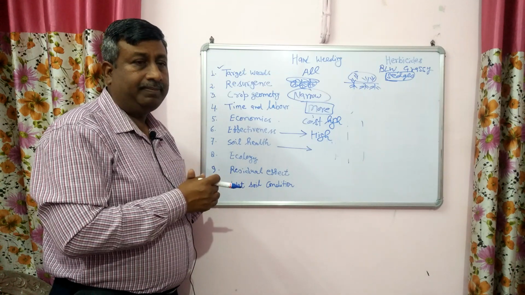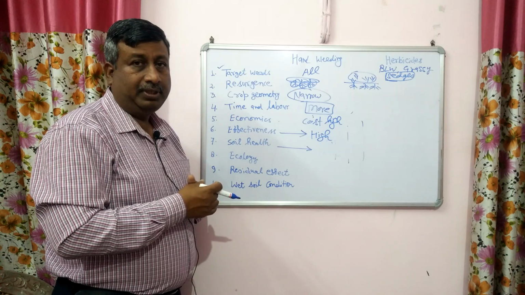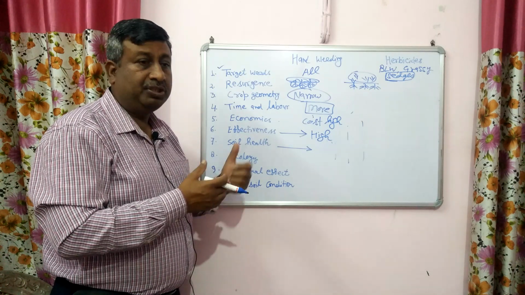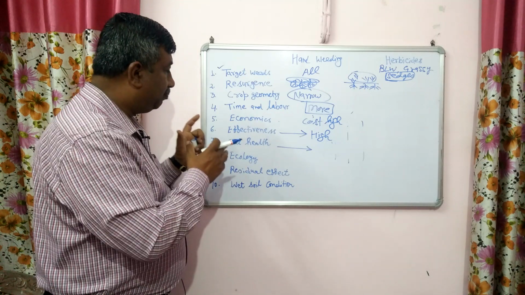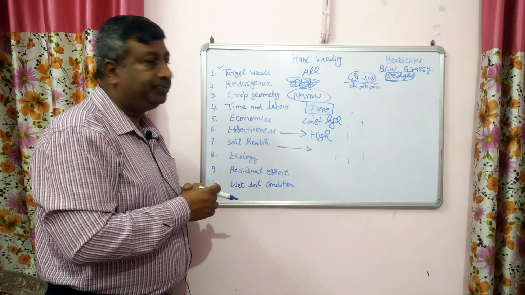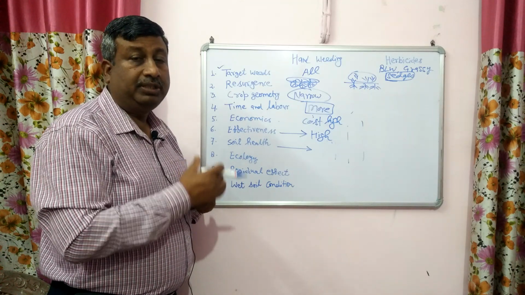But in hand weeding, there is no such effect. Rather, soil quality and soil health are improved because aeration is improved. So in soil health, herbicide has a negative role and hand weeding has a positive role.